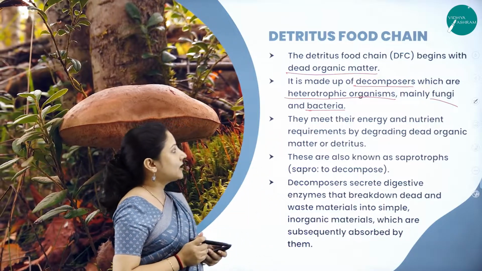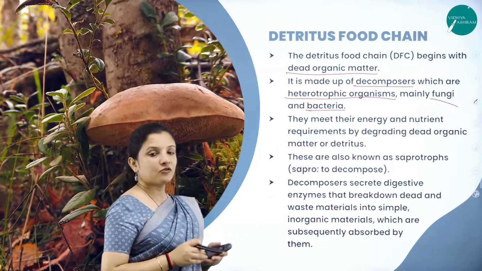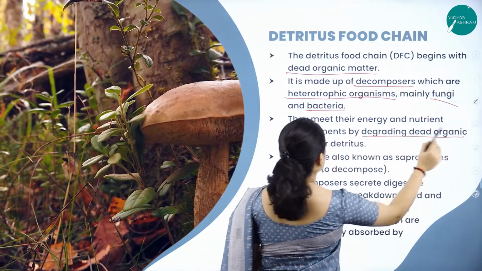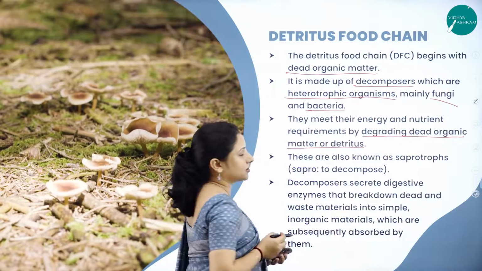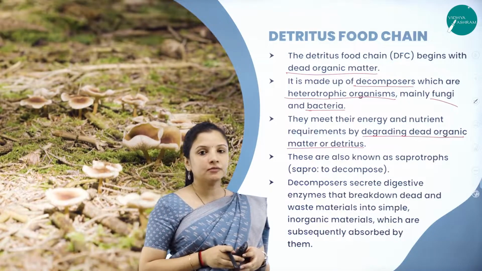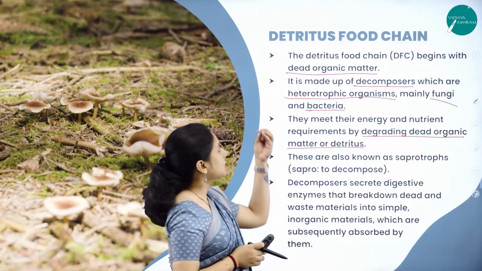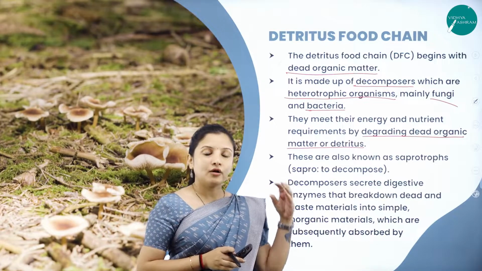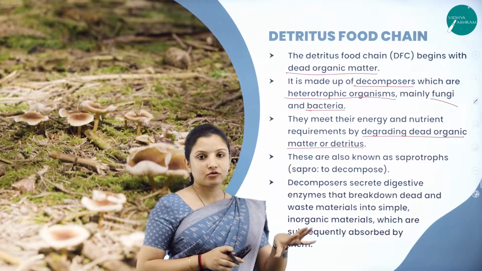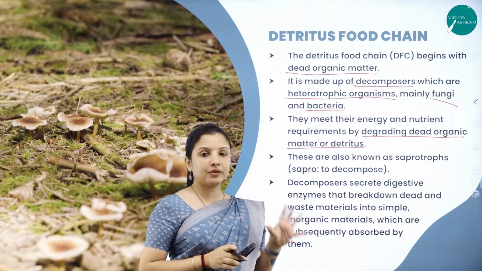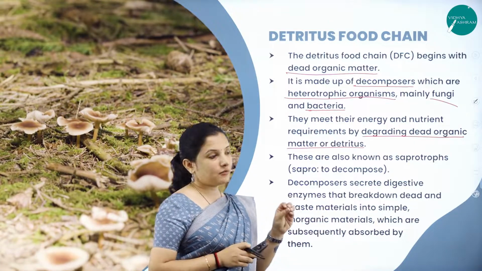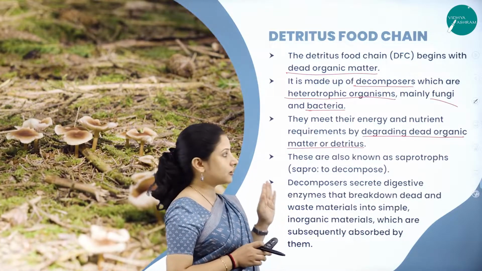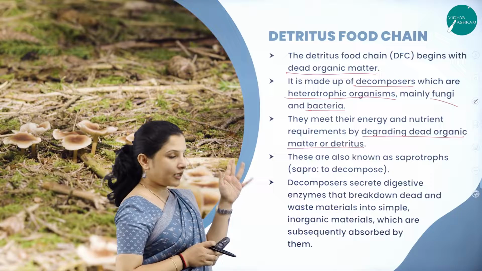They meet their energy and nutrient requirements by breaking down or degrading the dead organic matter, or detritus. On the ground, the detritus, that is the dead organic matter, is there. The heterotrophs act upon it, breaking it down into smaller bits, therefore degrading the detritus.